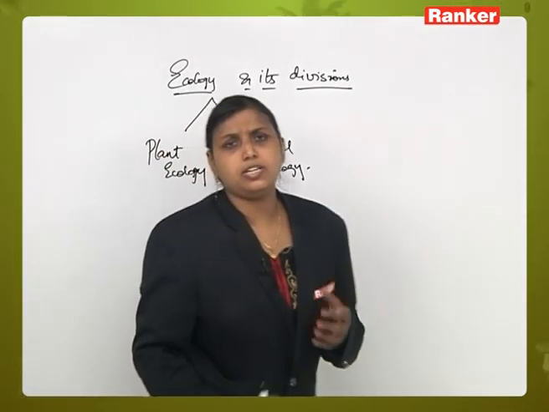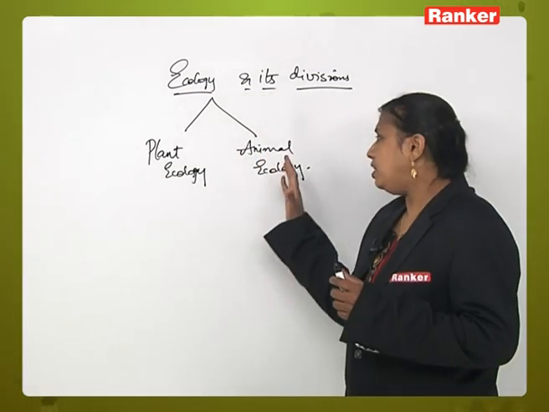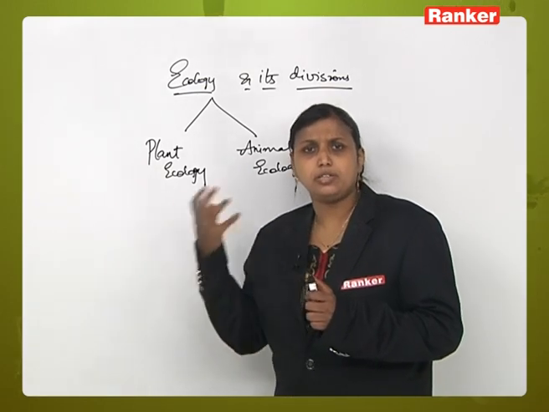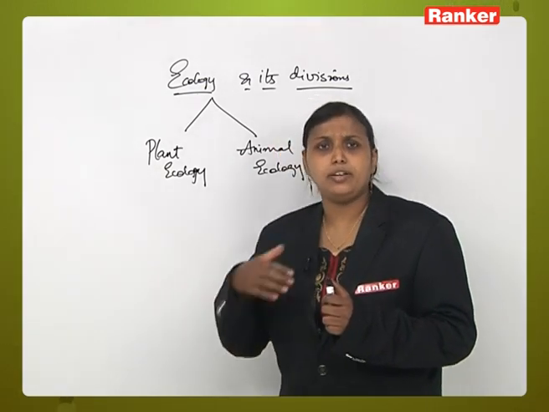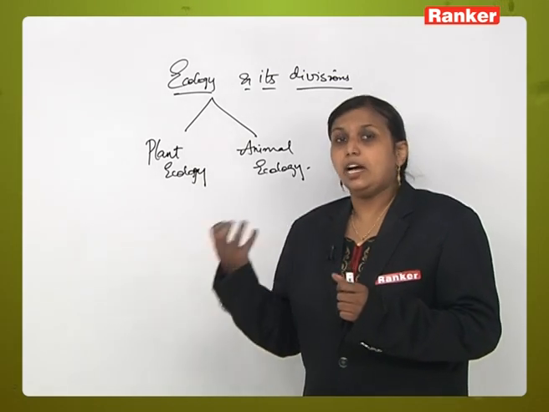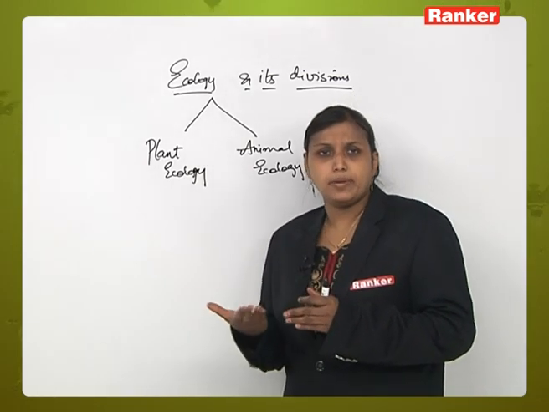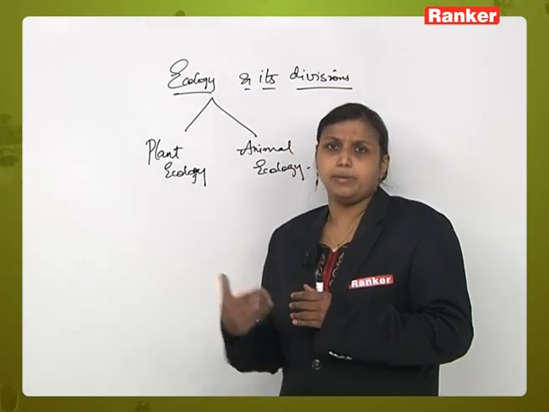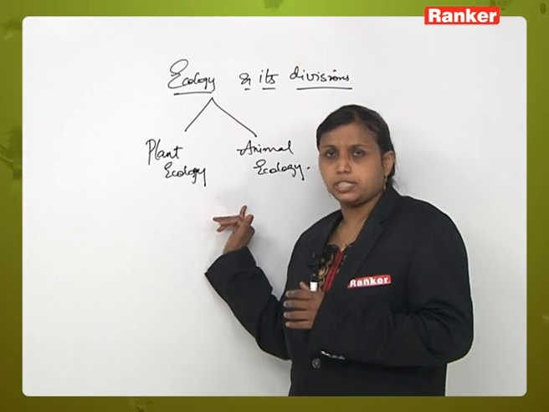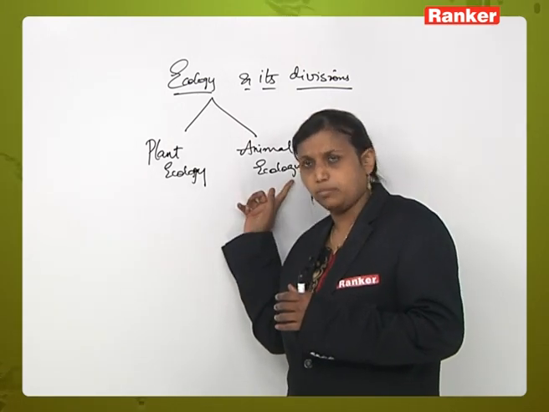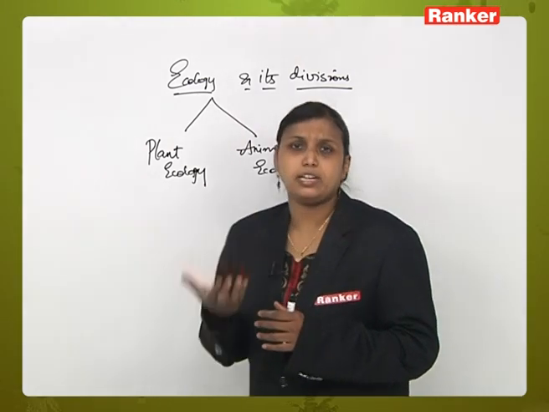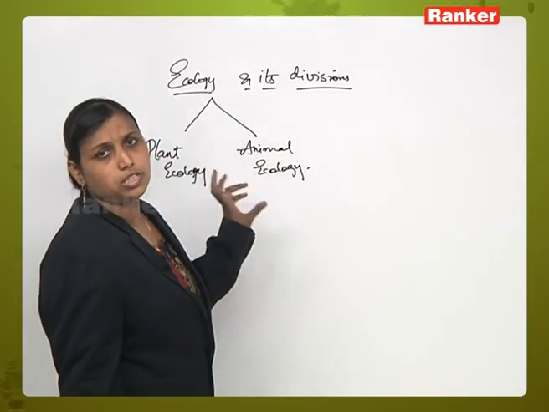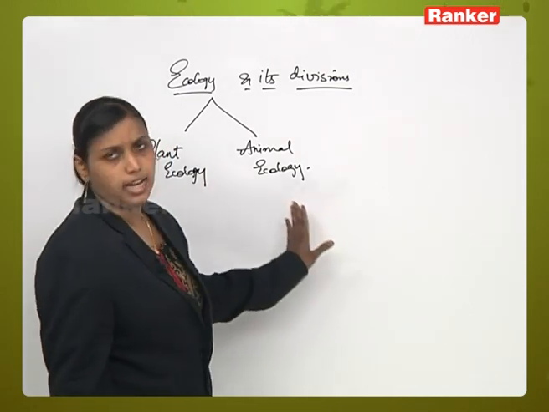Similarly, like plant ecology, we have animal ecology which deals with the distribution, growth and migration of particular animals in relation to the environment, how environmental factors are affecting them, or how changes in plant growth or the activities of animals are affecting the environment. So these interrelationships were studied both in plants as well as in animals. So in the earlier period, when taxonomic affinities were taken into consideration, there were two branches of ecology, basically called plant ecology and animal ecology.